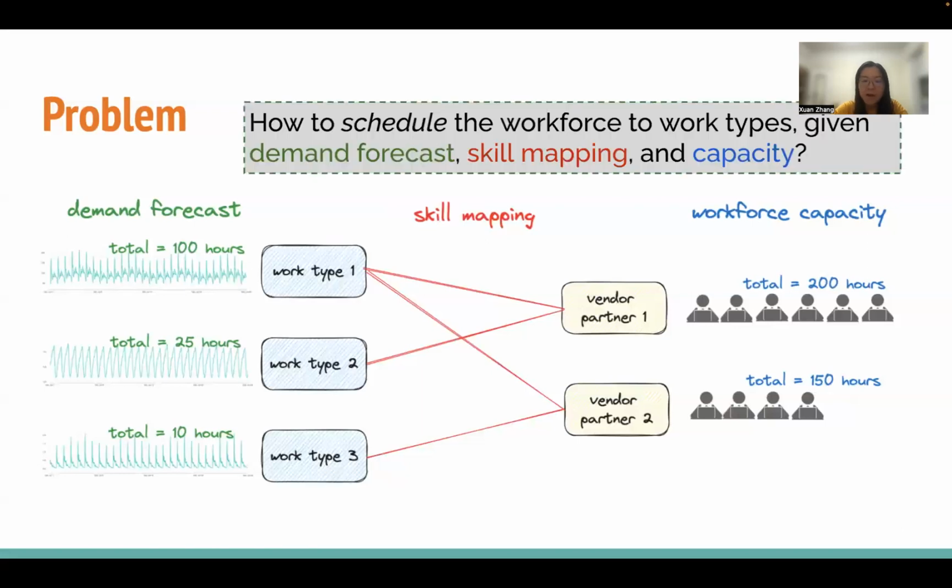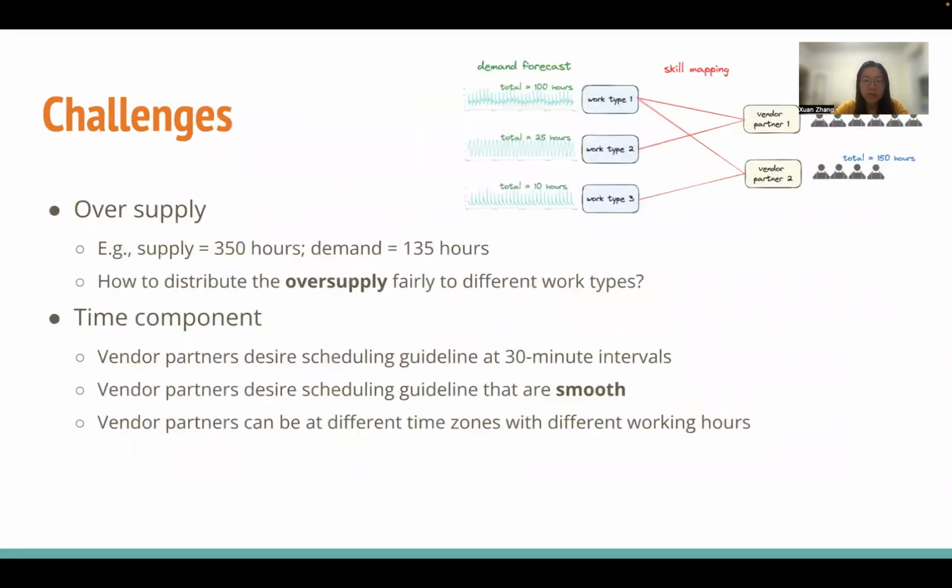And the problem we want to solve is to schedule this workforce to the work types given these three inputs. The challenge of this problem, as compared to traditional supply-demand matching problems, comes from the following two components. The first is oversupply. Oftentimes, the total supply is greater than the total demand. And because of this, we want an algorithm that can distribute the oversupply fairly to the different work types.